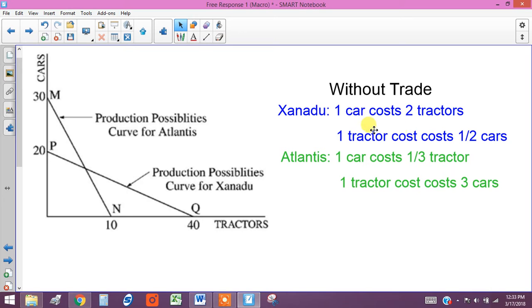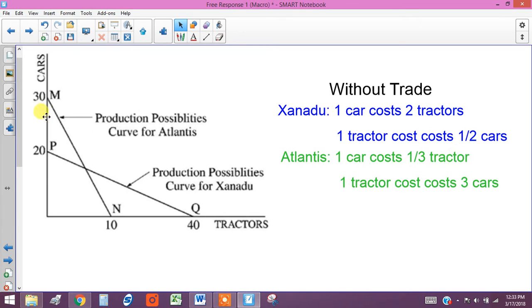Cars cost Xanadu more to tractors, which is much more than a third. So Xanadu is going to import cars from Atlantis.